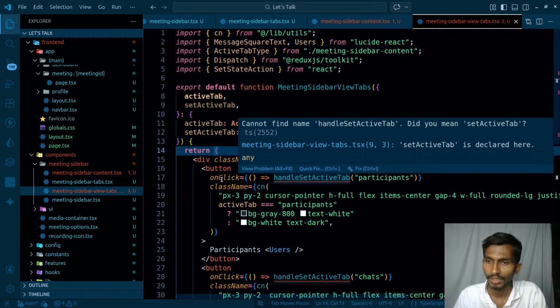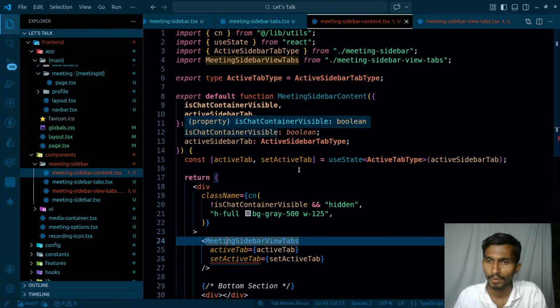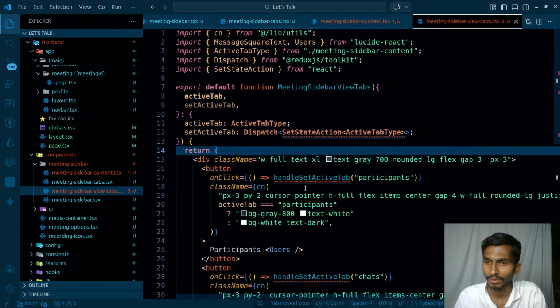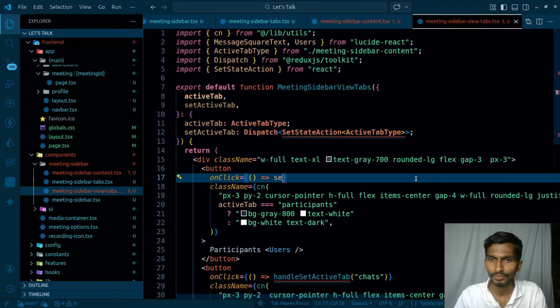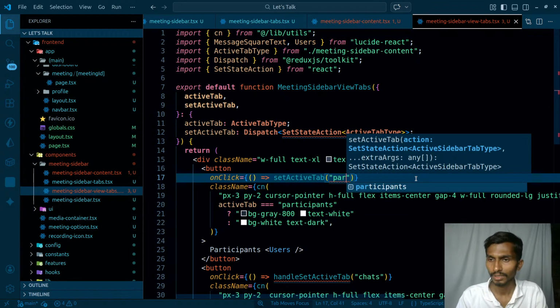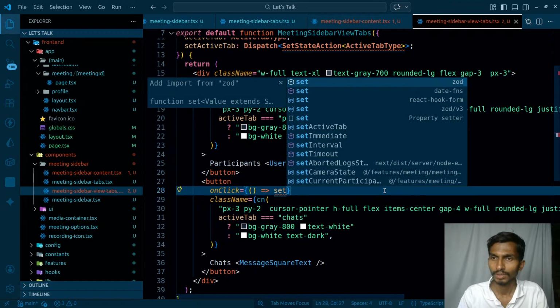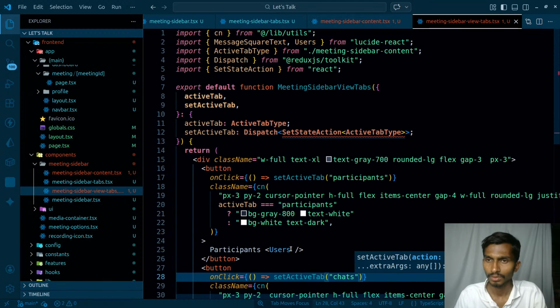First of all, I need to have this handle set active tab here. I don't have it. So coming back to this one, handle set active tab. I don't even need to handle them directly like this. Rather, set active tab, this is gonna be participants, and set active tab, this is gonna be chats. So this is how I'm getting it done.